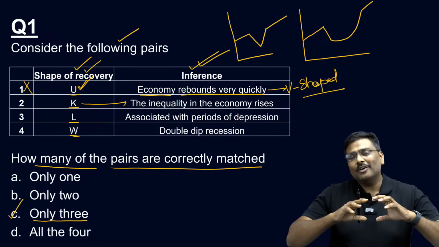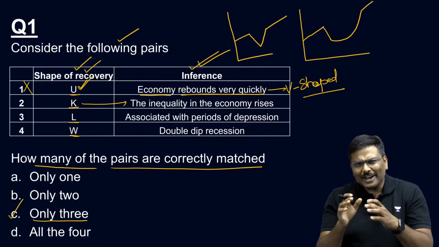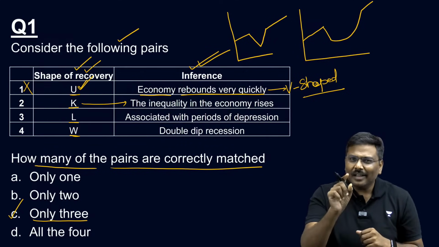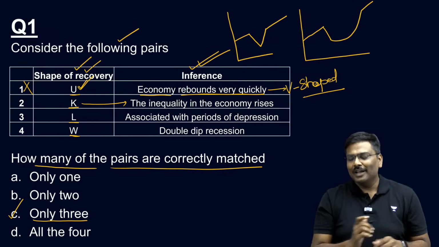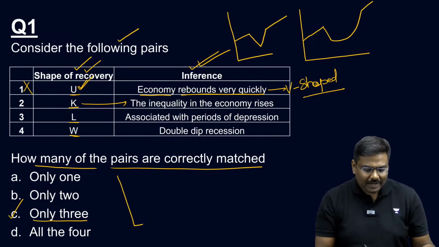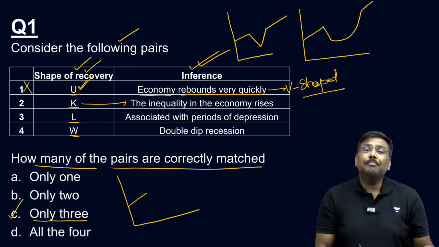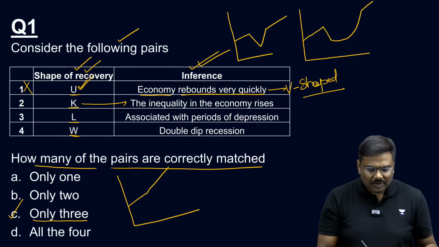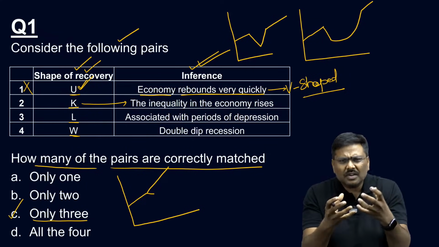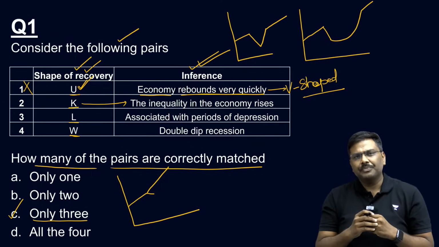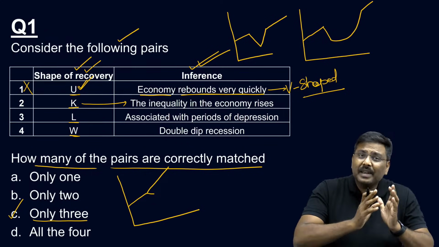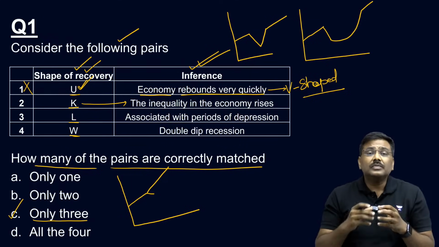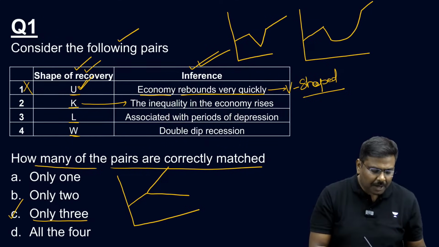K-shaped recovery, that is the counter argument. Many of the proponents, many experts, argue that the Indian economy is not experiencing a V-shaped recovery. It is in fact experiencing a K-shaped recovery. What is the meaning of a K-shaped recovery? Imagine this is the economy. At a point of time, there is a certain event. After the event, parts of the economy will move in opposite directions. One part of the economy will start experiencing good growth. Another part of the economy will experience a downfall. This is basically called a K-shaped recovery.